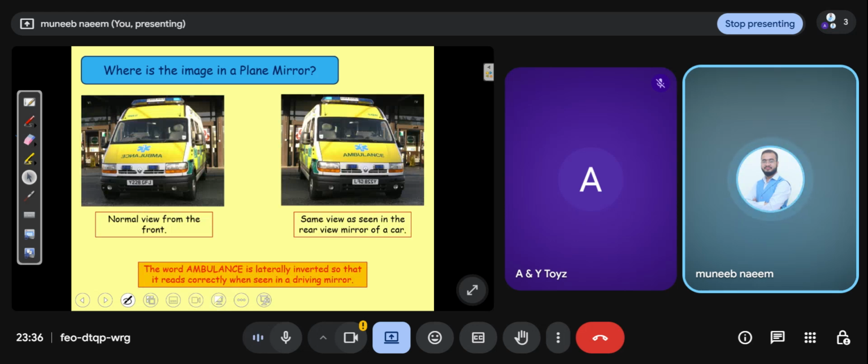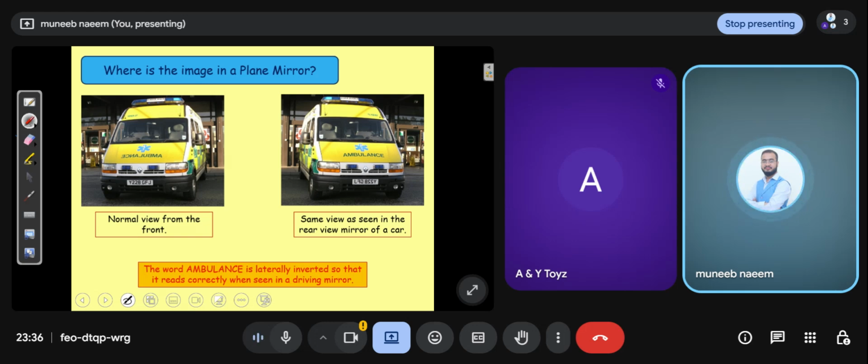Where is the image in a plane mirror? This is the normal view from the front. The same view is seen in the rear view mirror of a car. So you can see the best example. The word ambulance is laterally inverted so that it reads correctly when seen in a driving mirror.